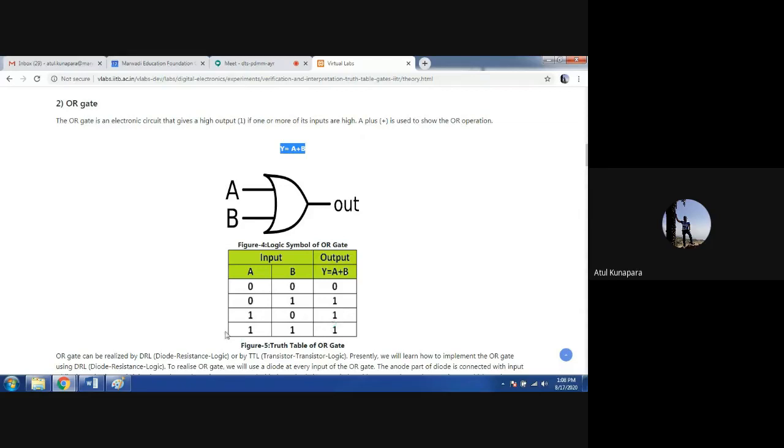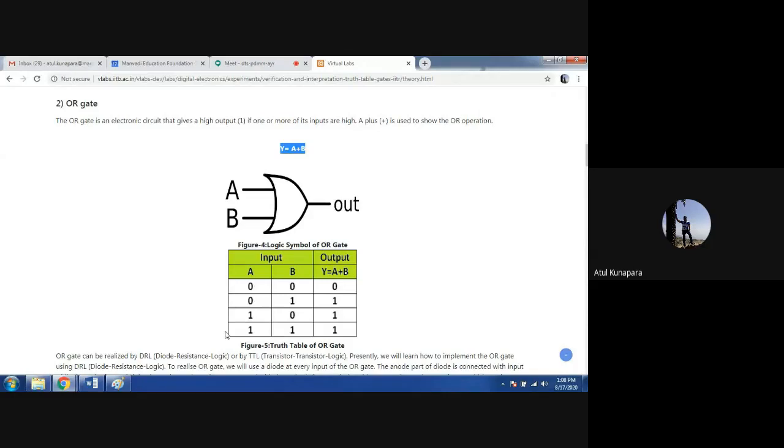And when both inputs are at logic 1, the output is also logic 1. So the OR logic gate will give you output logic 1 whenever any one of the inputs is at logic 1, and when all the inputs are at logic 0, it will give output logic 0.